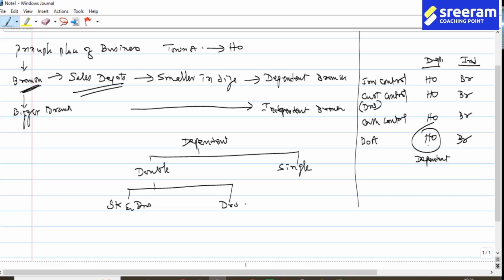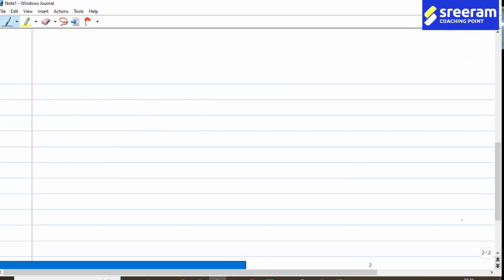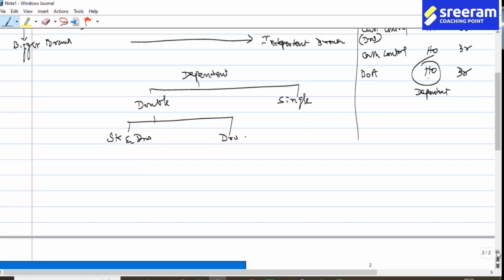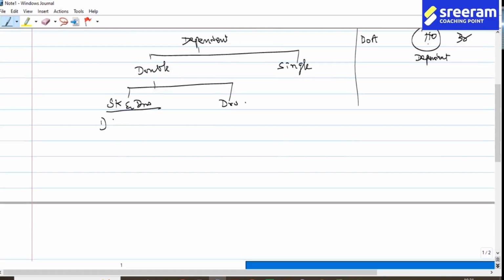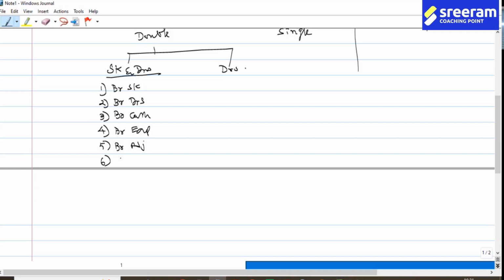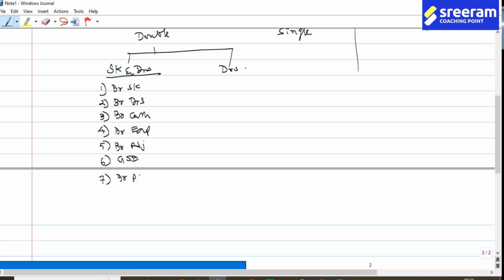In the stock and debtors system, how many accounts do you have in the books of head office? One, branch stock; two, branch debtors; three, branch cash; number four, branch expenses; number five, branch adjustment; number six, goods sent to branch; number seven, branch profit and loss account.